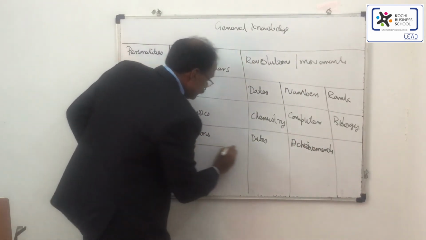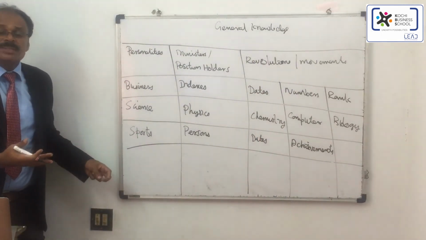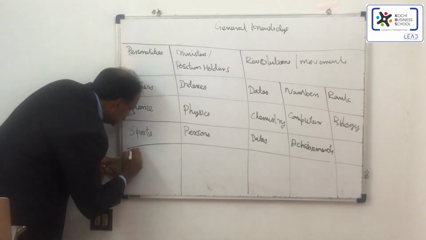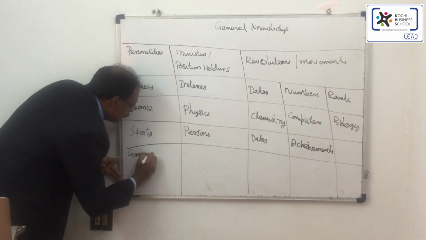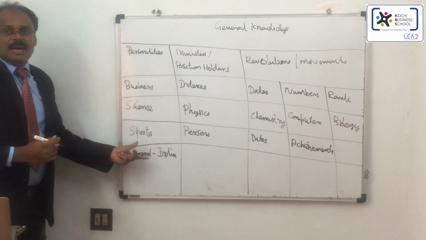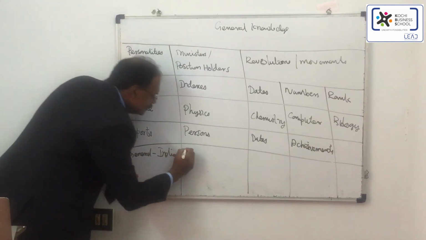Then you can get basic questions about India, general on India. They may ask you about Indian personalities.